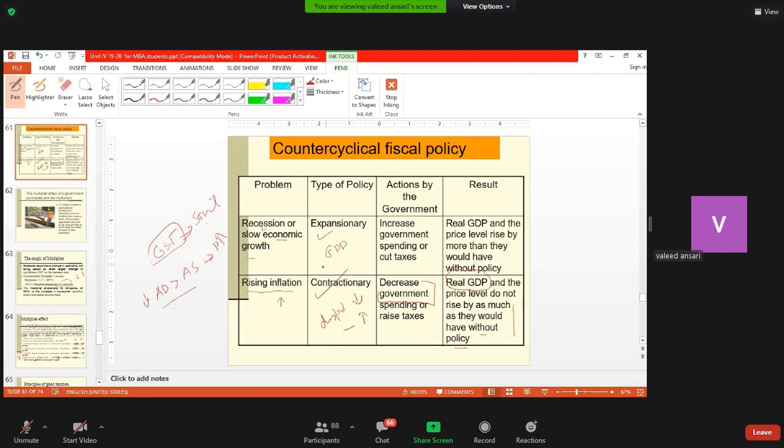In order to boost the economy, both fiscal and monetary policy should work in nexus. That is why there is a lot of criticism of the government for being chary of spending money in this situation. So the government may be following a policy like that, but it is not the right policy at this moment. All the countries of the world are following an expansionary policy at this time.